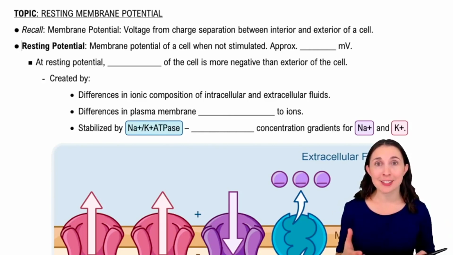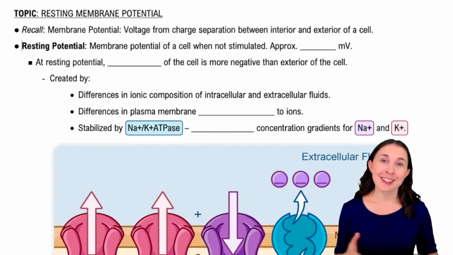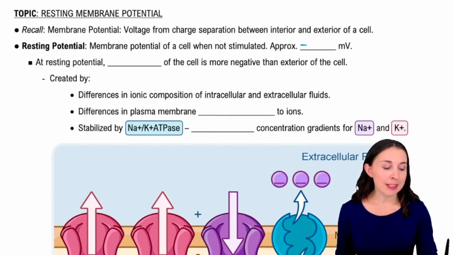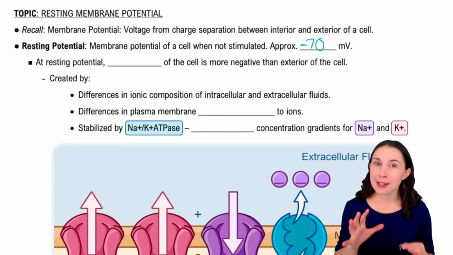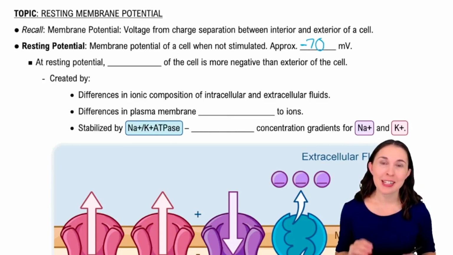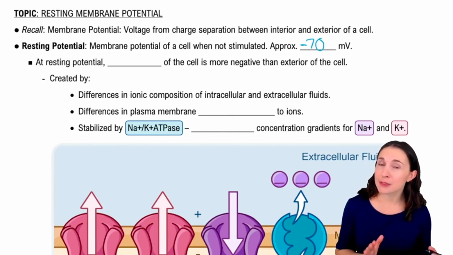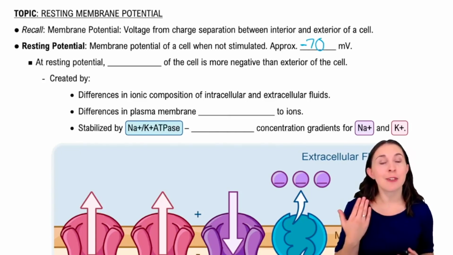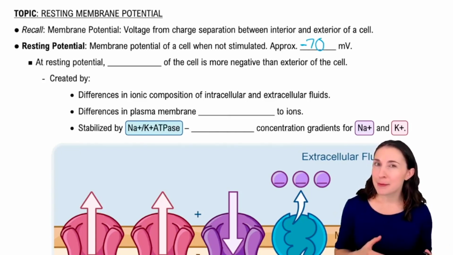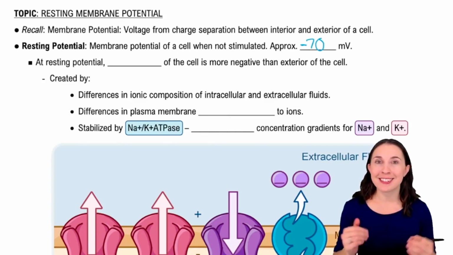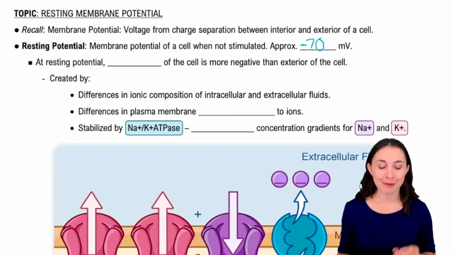Now, resting potential is the membrane potential of a cell that is not being stimulated. The neuron is literally resting. It's just not doing anything. Typical resting potential in the CNS is approximately negative 70 millivolts. So there is a range here. It can be between negative 40 to negative 90 millivolts, depending on the type of neuron and where it is in the human body. So do keep that in mind. But for most neurons in the CNS, negative 70 is a pretty normal resting potential. So we're going to use that in all of our examples going forward, just so you know.